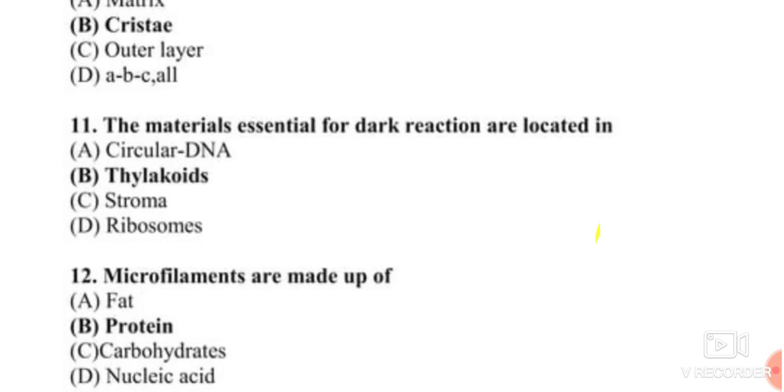There is a production of glucose in the dark, and this reaction takes place in the stroma of the chloroplast. So the correct answer for it is a thylakoid, not stroma, ribosomes or circular DNA.